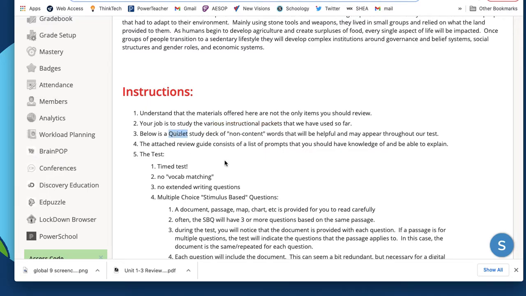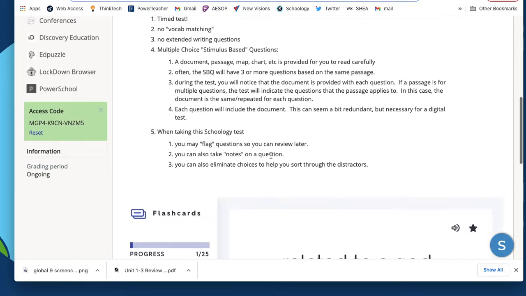There are some Quizlet cards below, which we will call non-content words. In other words, they may not be specifically for social studies. It could be anywhere, but we do know that words like these are found in our test this week and will be helpful in your own vocabulary context. So I'll just skip down to that to show you.